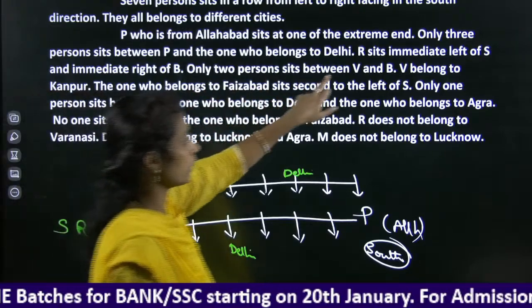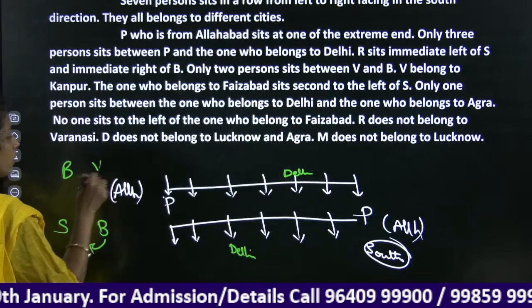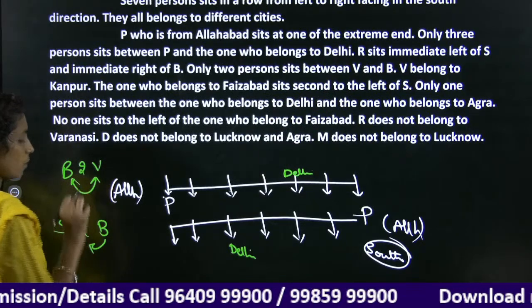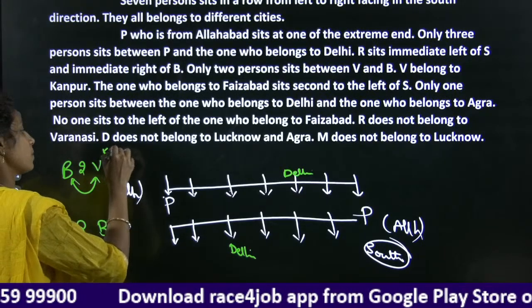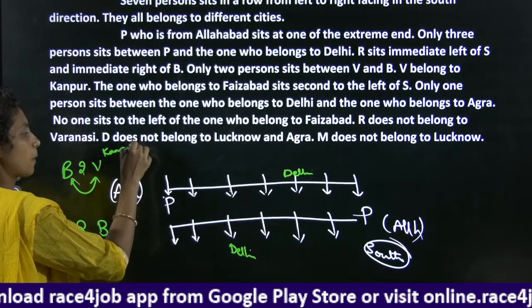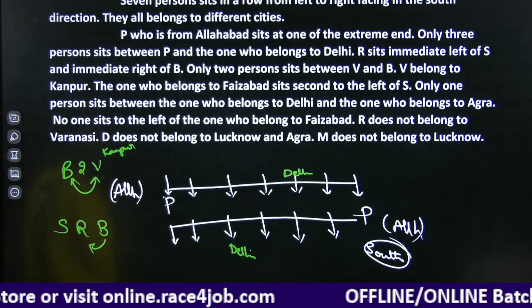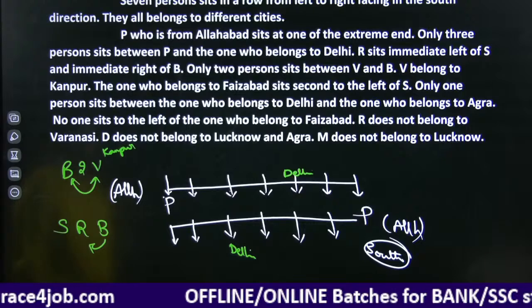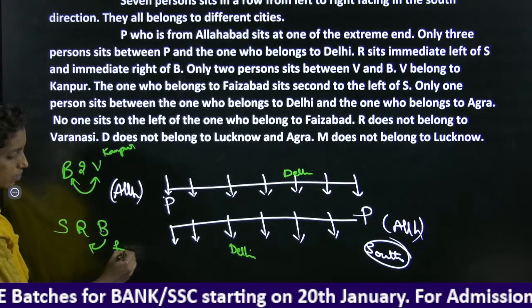Only 2 persons sit between V and B. In between V and B, we have 2 persons. B and V, with the 2 persons, can interchange their positions. Right? V belongs to Kanpur. Okay, V is a person who belongs to Kanpur. Right? Next. The one who belongs to Faizabad sits second to the left of S. First left, second left, and here it is Faizabad. B is Faizabad.